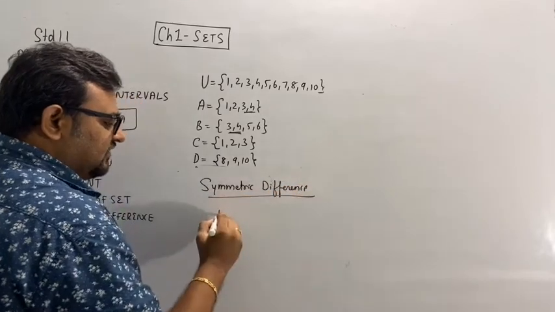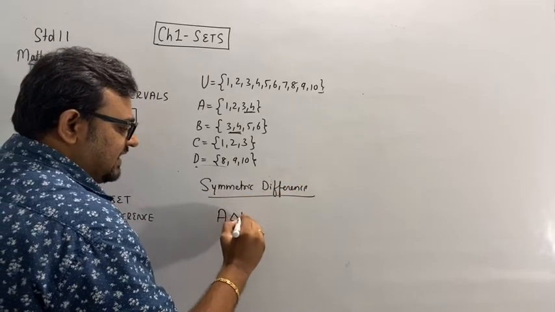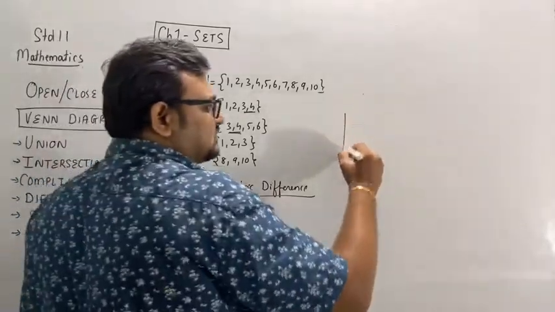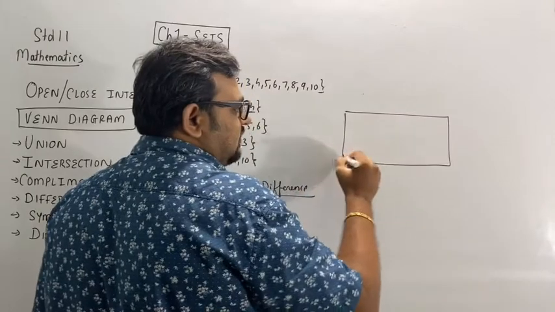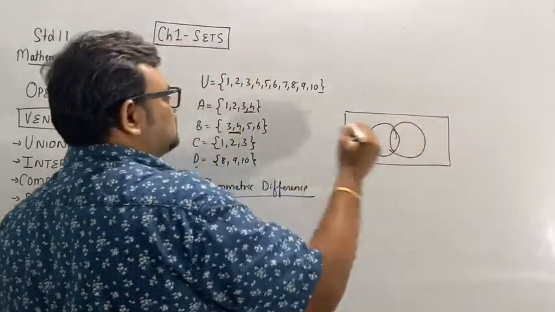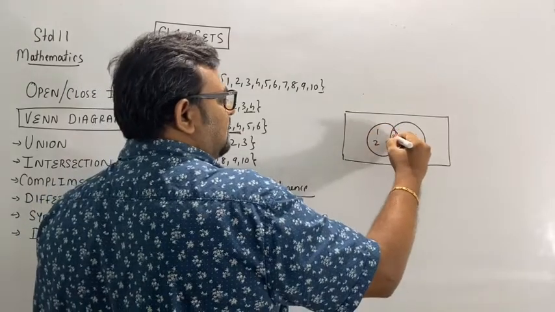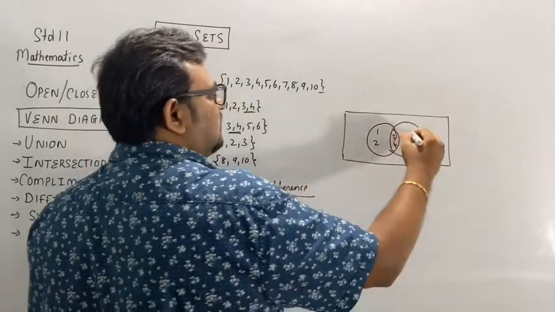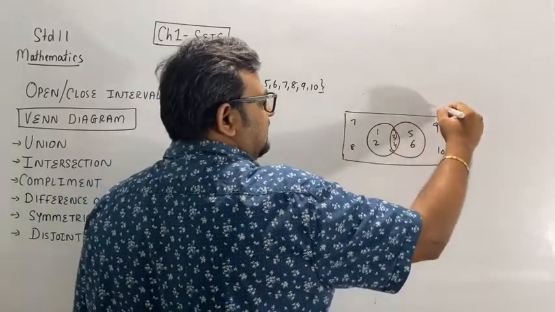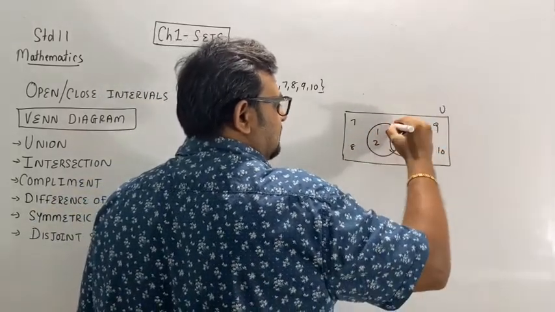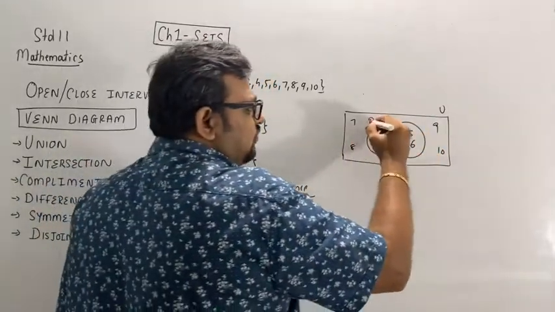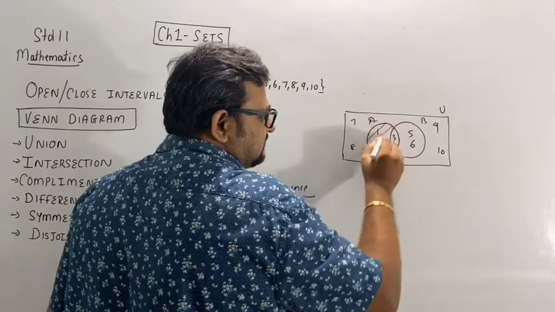For symmetric difference, we will use the symbol delta. A delta B means the symmetric difference between A and B. Let me explain in a Venn diagram. If this is set A and B, let me write down 1, 2, 3, 4, 5, 6, 7, 8, 9, 10. Then the symmetric difference will be equal to this region.